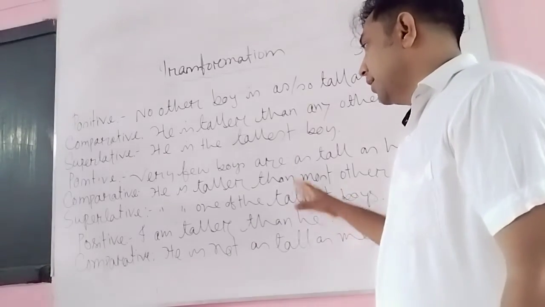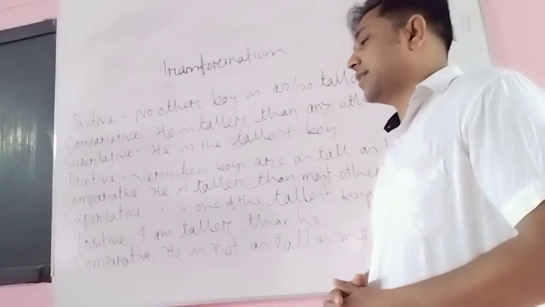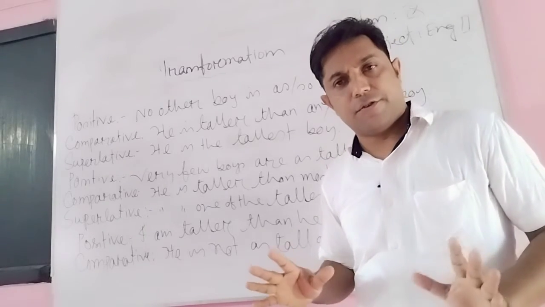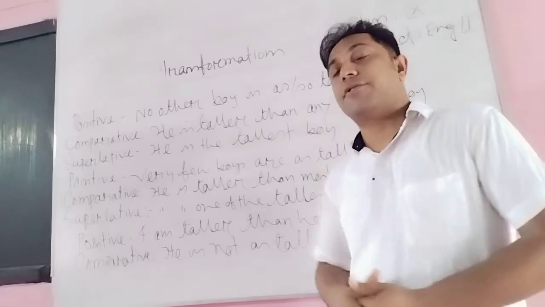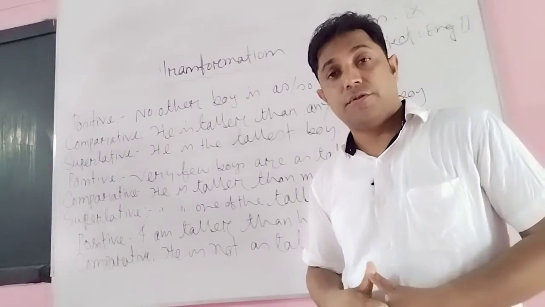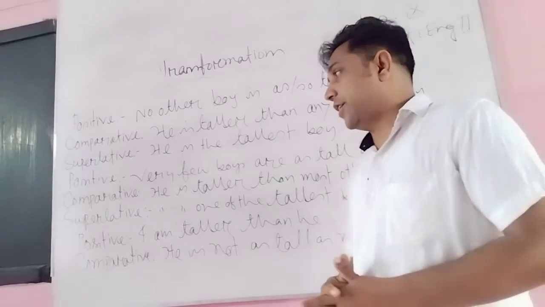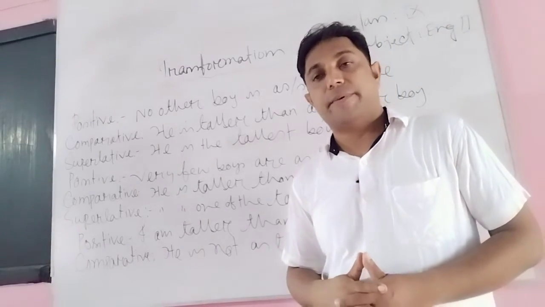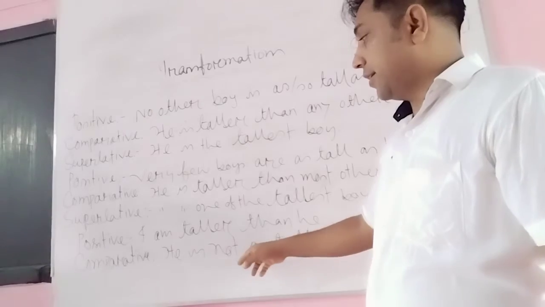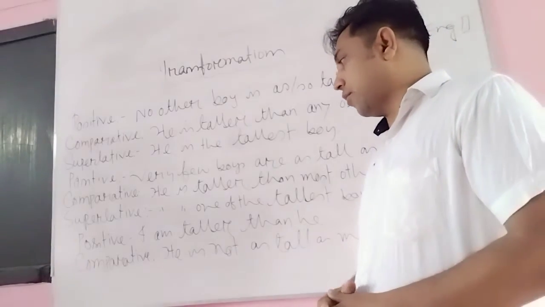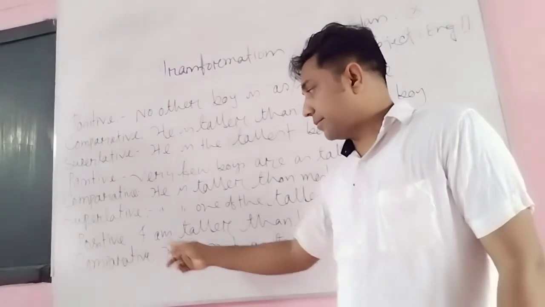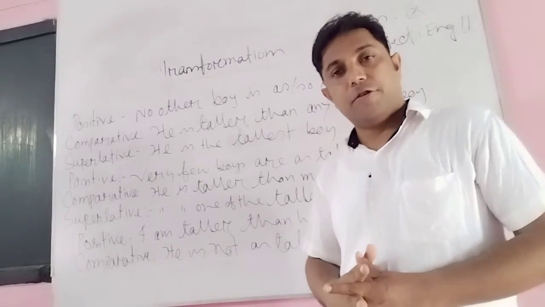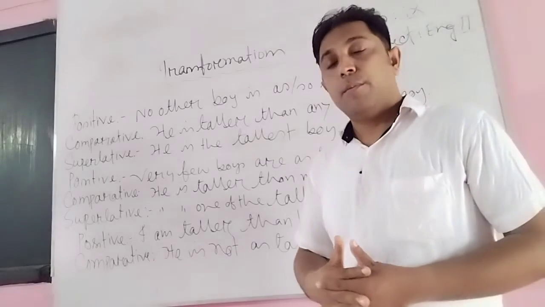Dear learners, these 6 examples are 6 rules. If you think that these 6 examples are 6 rules, you will understand this chapter quite easily. There is also another rule in the last one. Here there are only positive and comparative. There will not be any superlative.